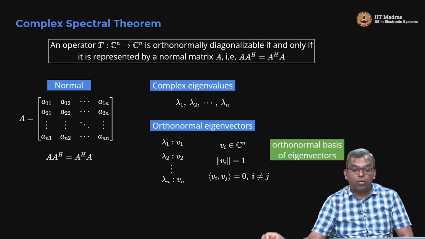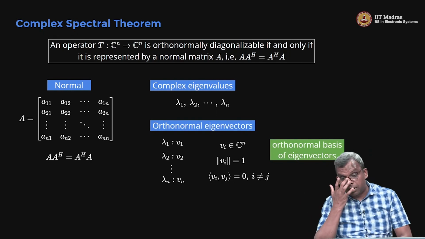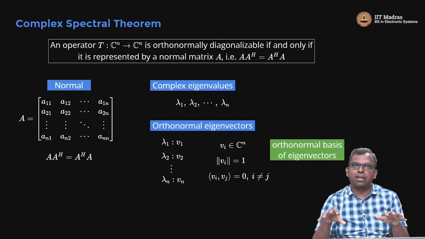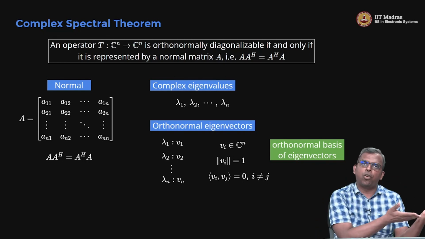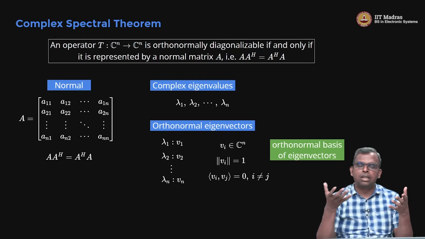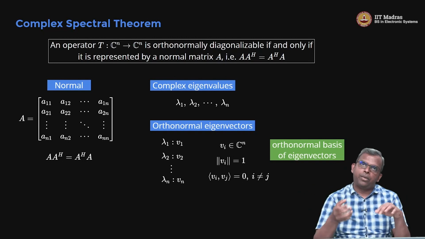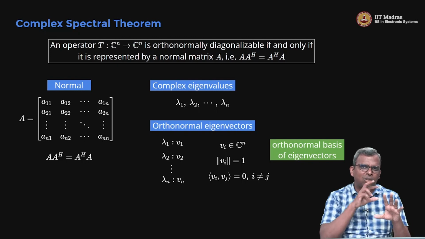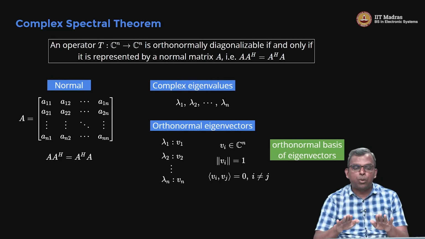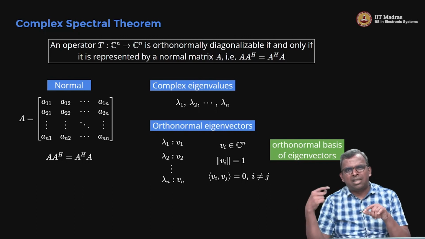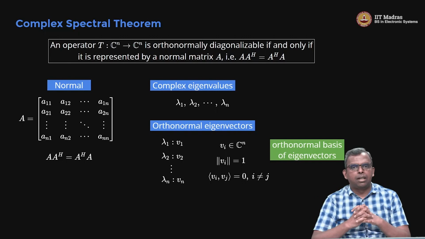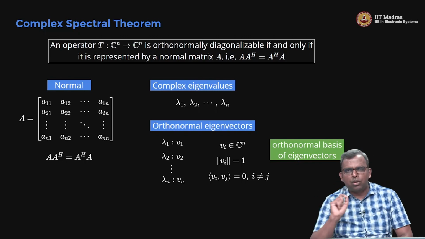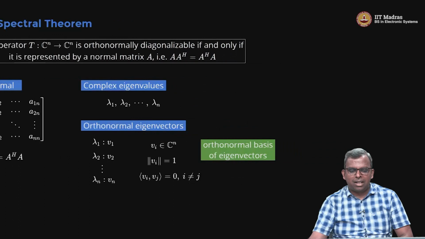So we will actually see a proof of this complex spectral theorem. Once you see a proof of it, most of the other theorems also fall in place, because Hermitian is also normal, so it will have orthonormal diagonalizability. All of those things work out, so I'm not going to go into those subtleties. The only proof we'll do is the proof for the complex spectral theorem. The real spectral theorem needs a few more arguments. We will not see it in this course, but I encourage you to look it up if you see it somewhere. With this one, we will prove in some reasonable detail.